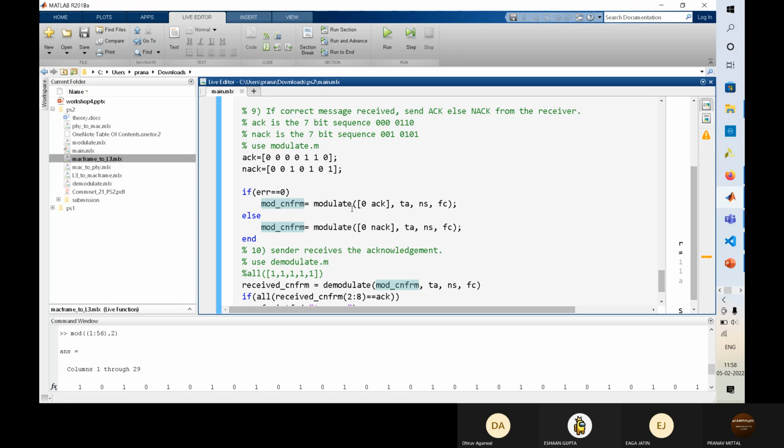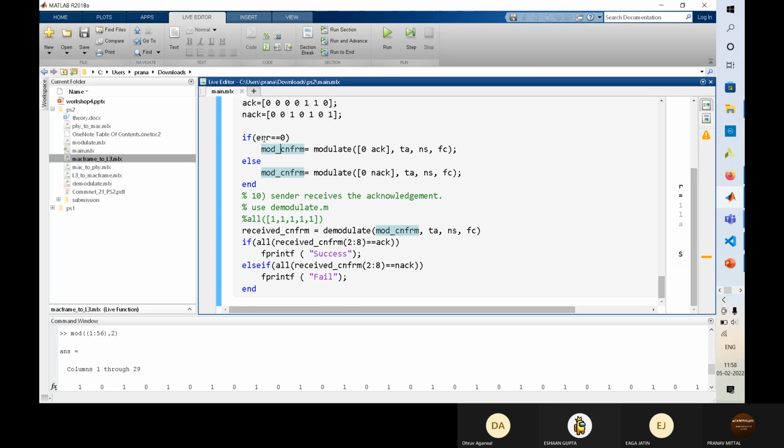So this is the mod confirm. We modulate the ACK part, transmit it back, and demodulate the ACK, the mod confirm message. If we see that the received is ACK, then it is a success, and if it's not an ACK, it's a fail.